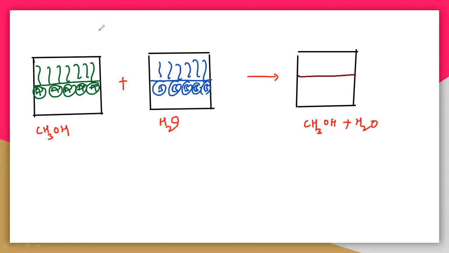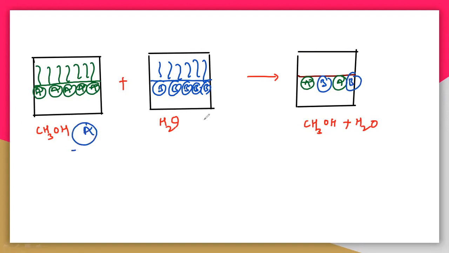So again, the surface will be occupied by A and the next again by B. That means the surface will be occupied by both A and B, because when we add methanol and water, you get the surface with both molecules. Here on the surface there is only A, only methanol.